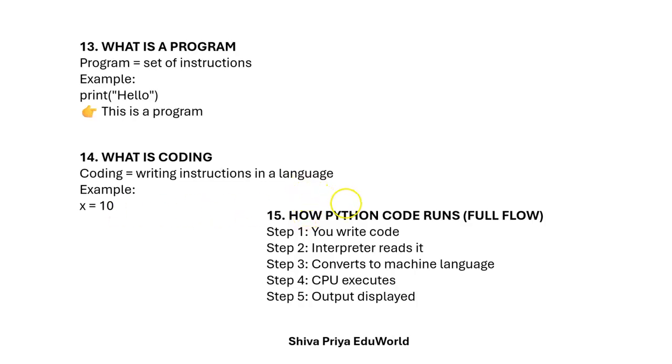Let us understand how Python code runs. There is a flow chart for that. Step by step I'll explain. Step 1, you will write the code and after that the interpreter reads it. After that it will convert to machine language. I have already explained that. And the CPU will execute and give the output based on your input. Whatever you write, based on that only the output will be displayed on the screen. The interpreter is used here because it will read and convert that code into machine language, binary language, so that the CPU can easily understand and execute that, and give the output.